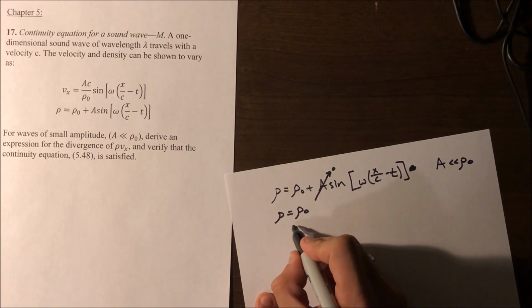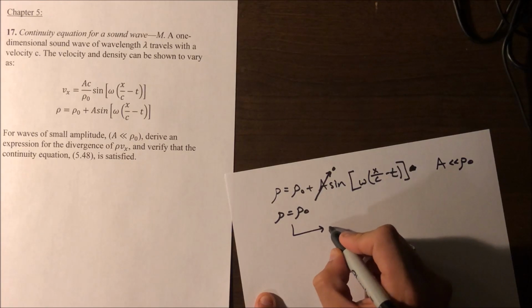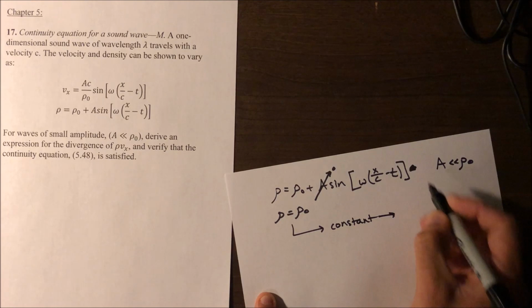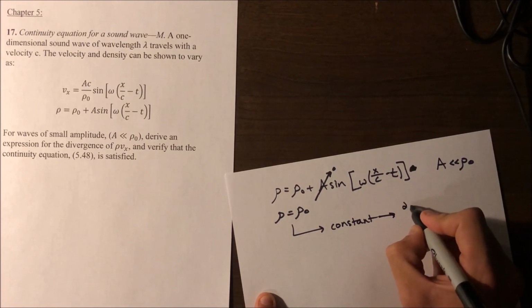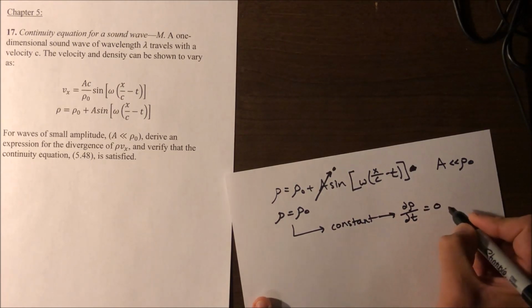Right off the bat, the first thing we can do is say that density is constant, and from this we can say it does not vary with time. So partial rho over partial t equals 0.